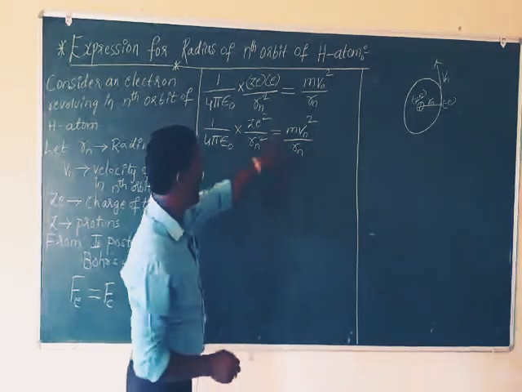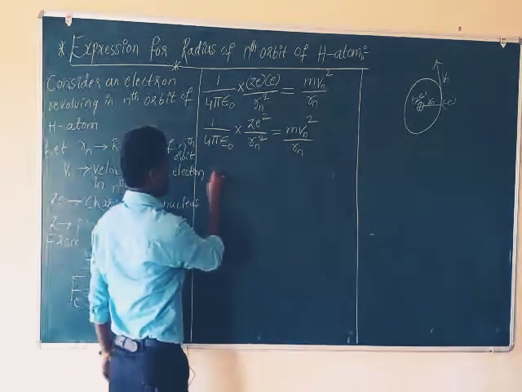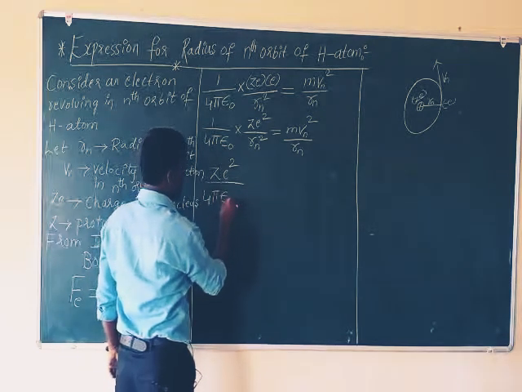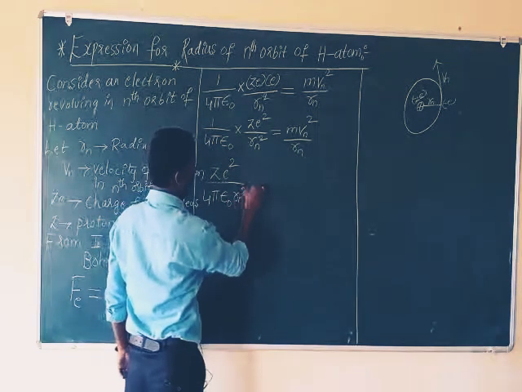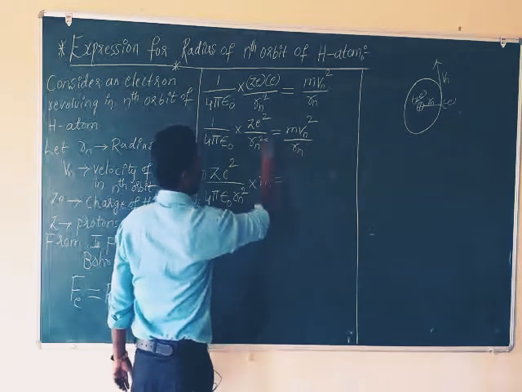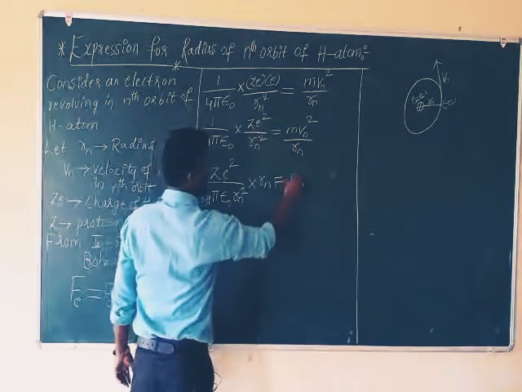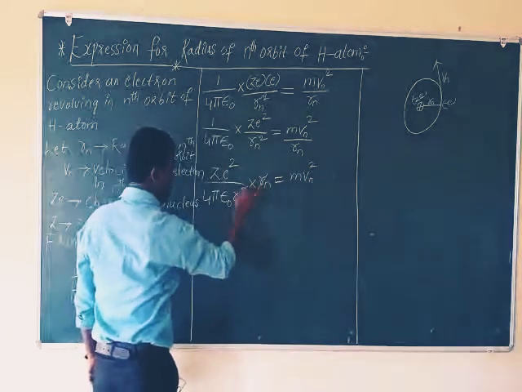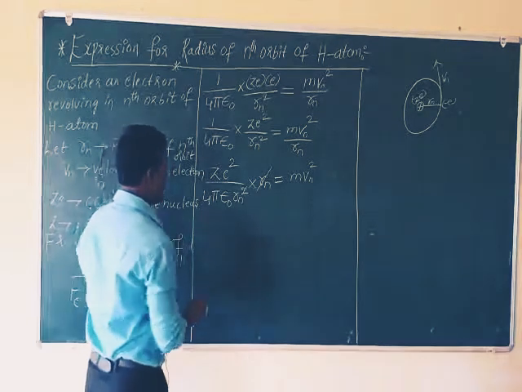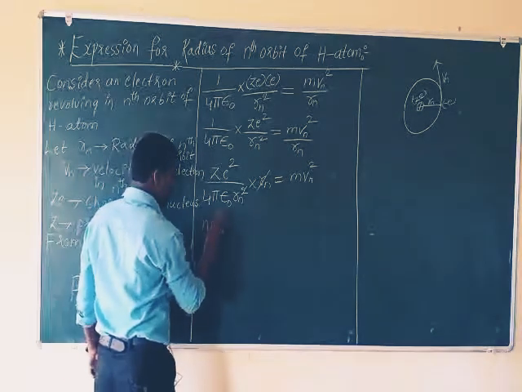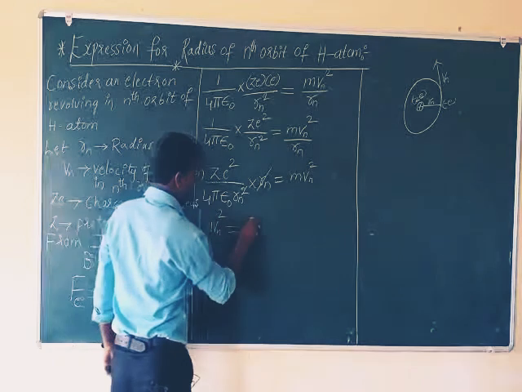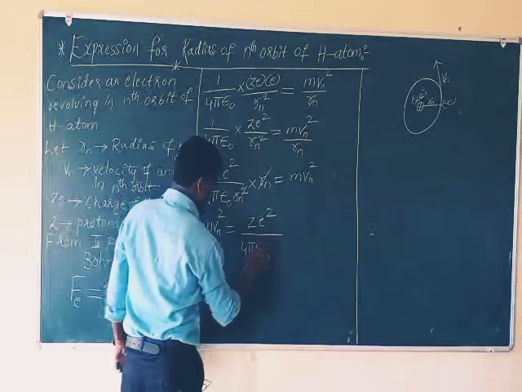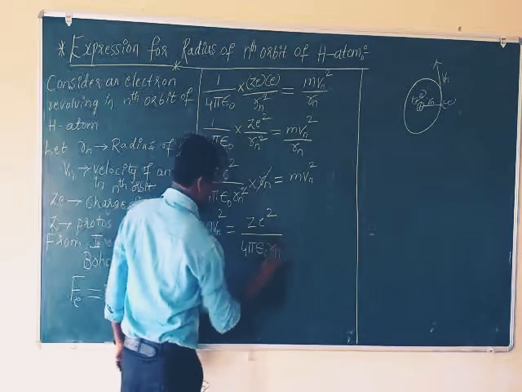Cross multiplying, Rn comes to this side: Z E square by 4 pi epsilon into Rn square into Rn. Bringing this across, one Rn cancels, so I am writing m v square first: m vn square equals Z E square divided by 4 pi epsilon Rn.